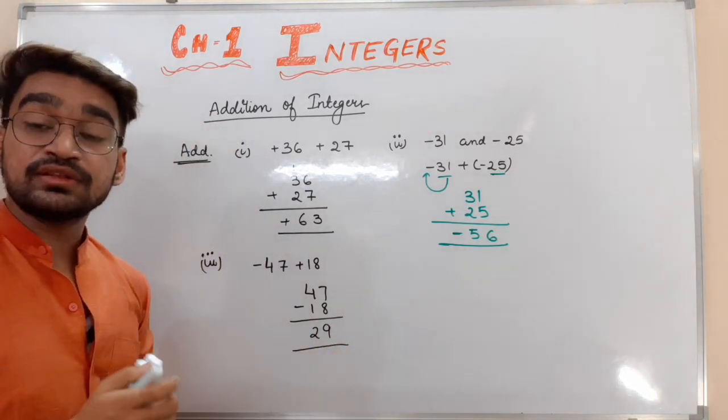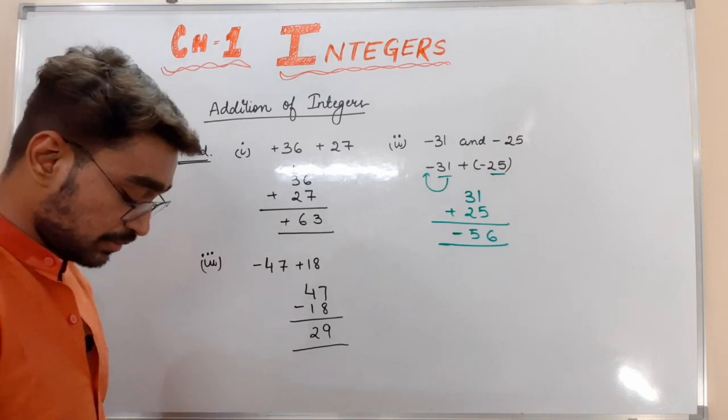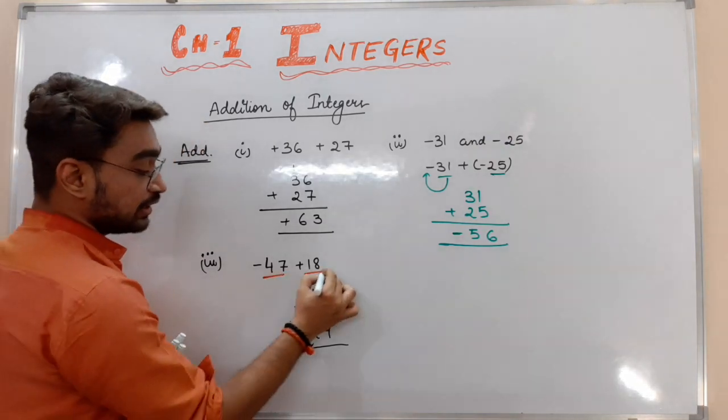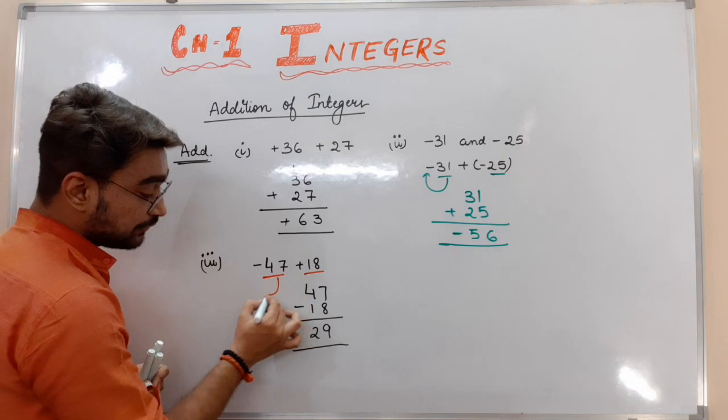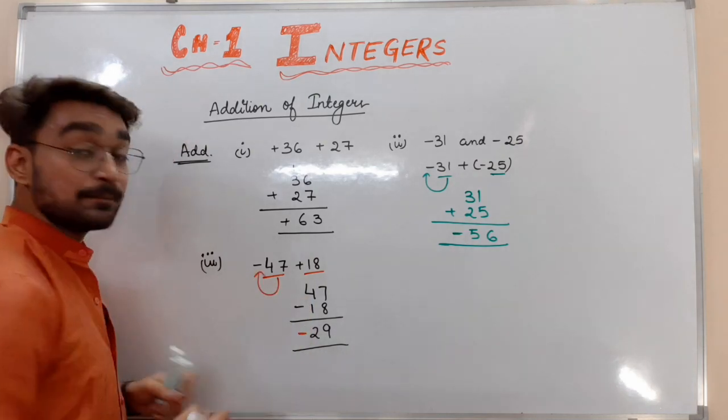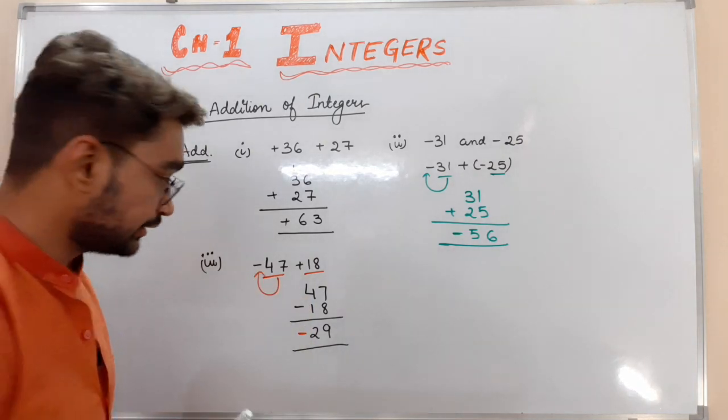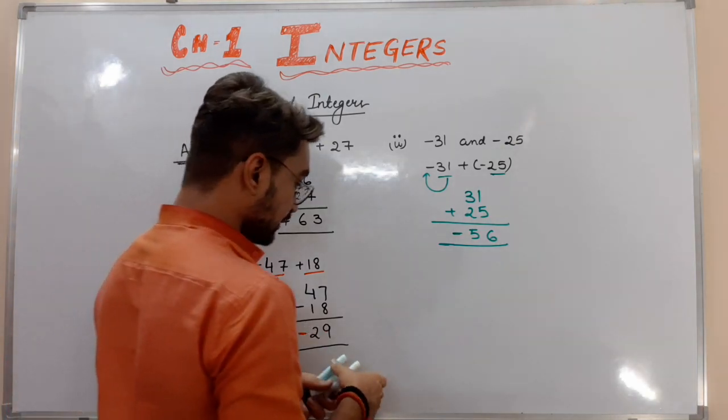Now we have to put the symbol of the largest number. What is largest here? 47 or 18? Yes, 47. What is the symbol before 47? Minus. So this will be minus 29. Right? Fourth, one more example.